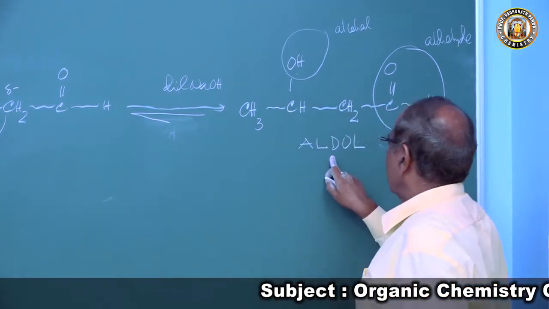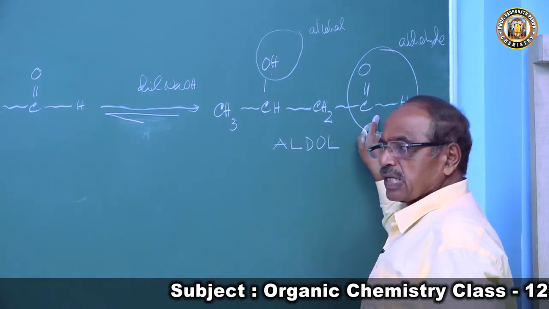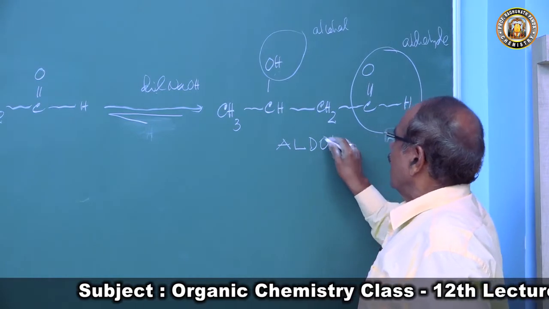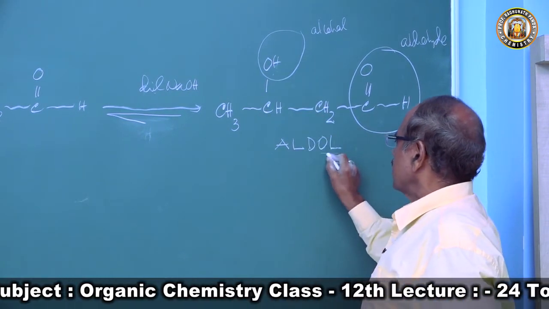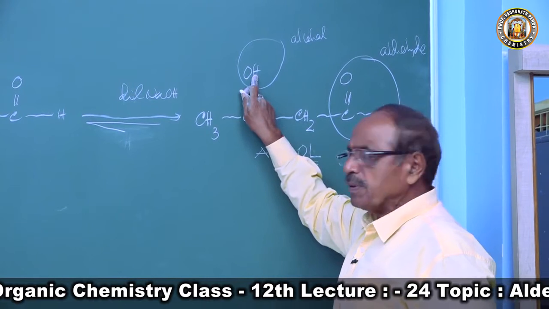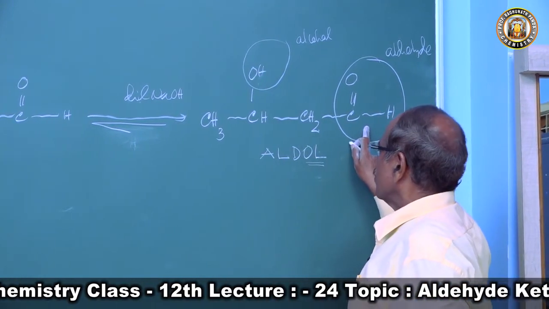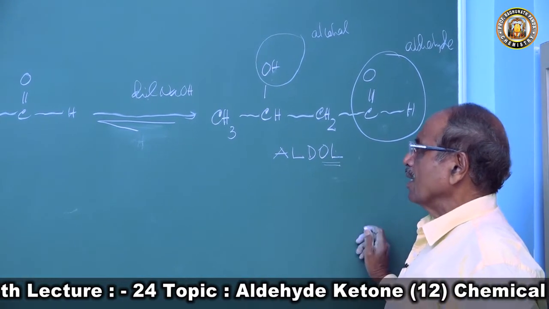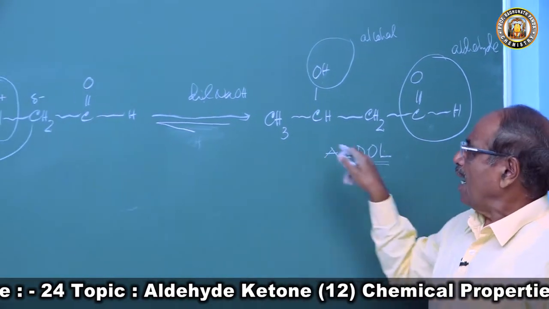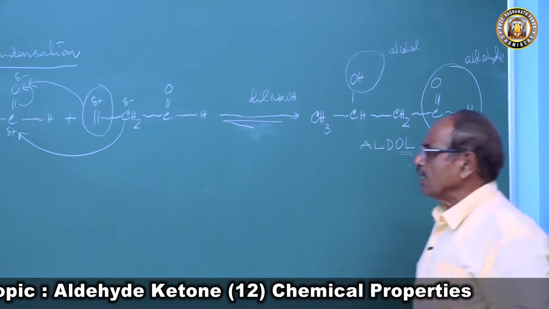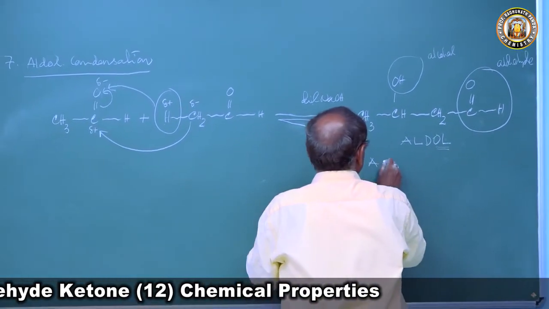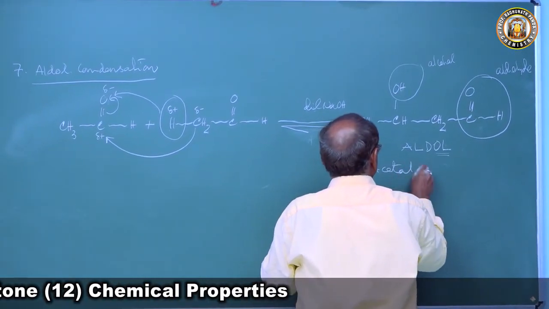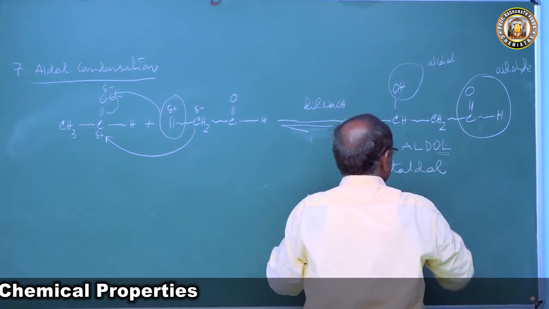This means it contains aldehyde functional group and OL, alcohol. OL stands for alcohol functional group, and aldehyde CHO is the aldehyde group, and this compound is called aldol. And this is an aldol of which compound? Acetaldehyde. Hence we call this acetaldol.